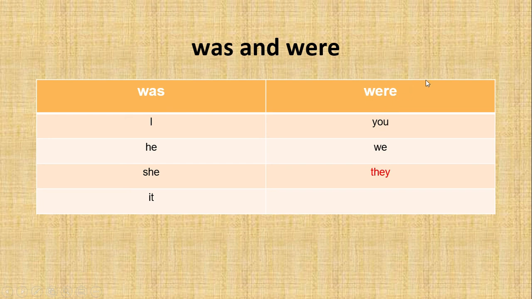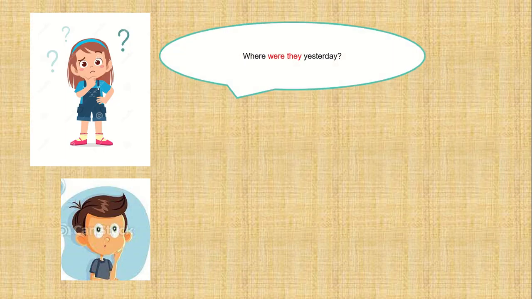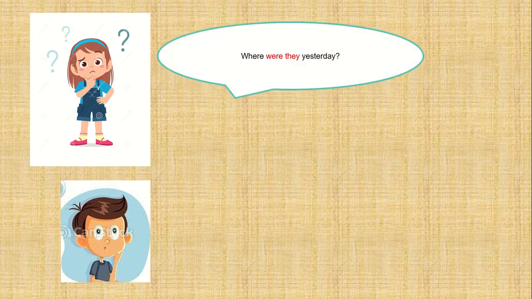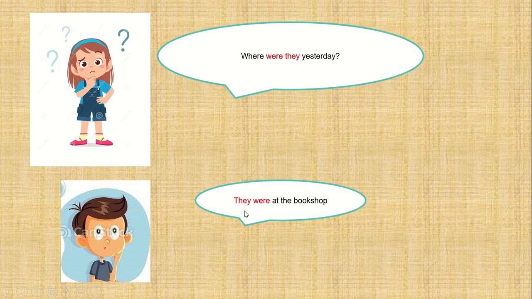Or you can find the clue in the question itself. Okay, the question is, were they? So the answer should have they and were. Okay, so the correct answer should be like this. They were at the bookshop. The clue here is were and they, so the answer should be they and were. Okay, you have to remember that. They were at the bookshop.